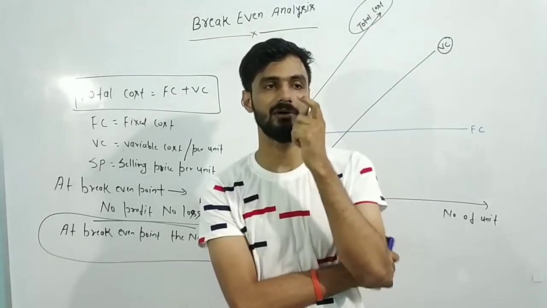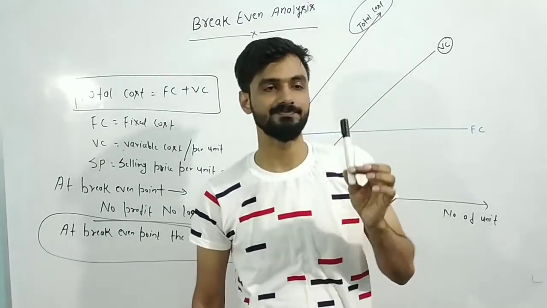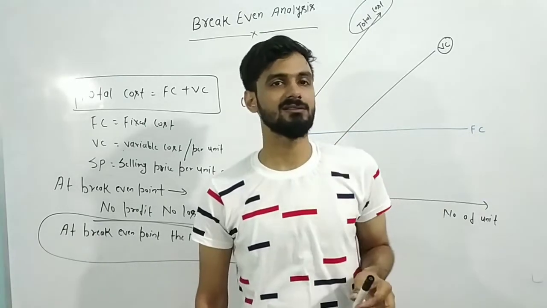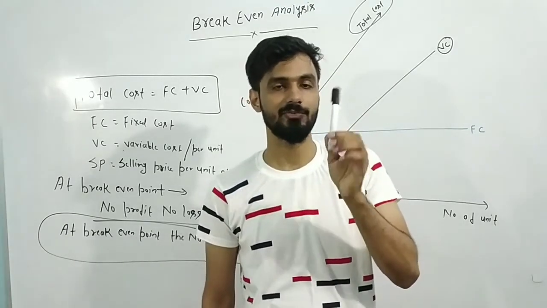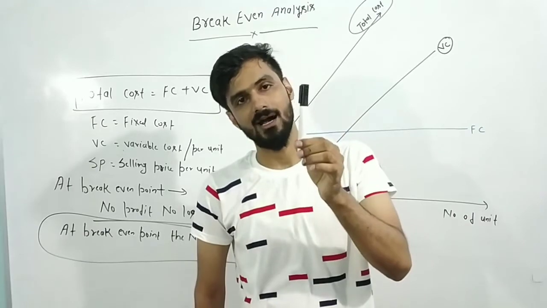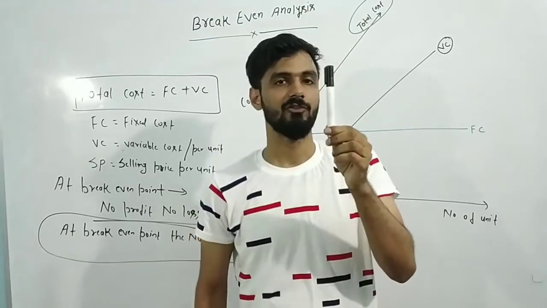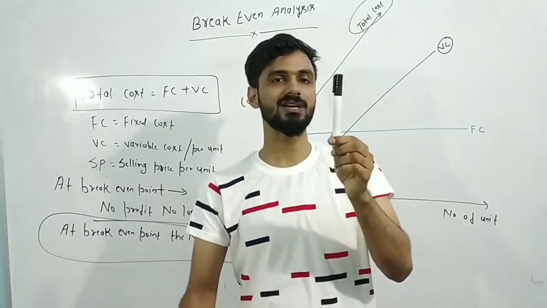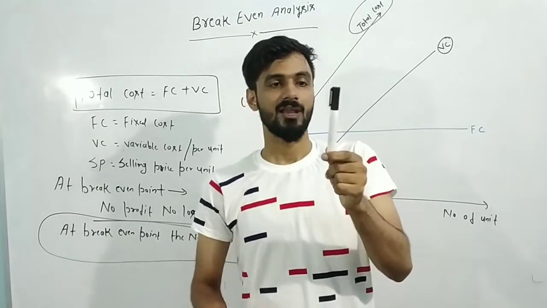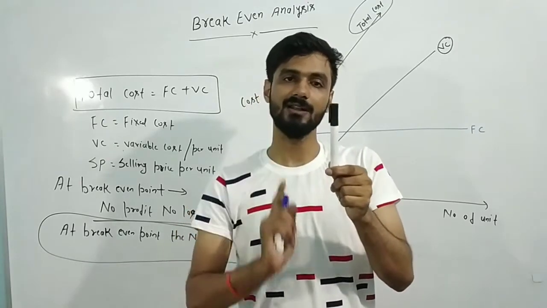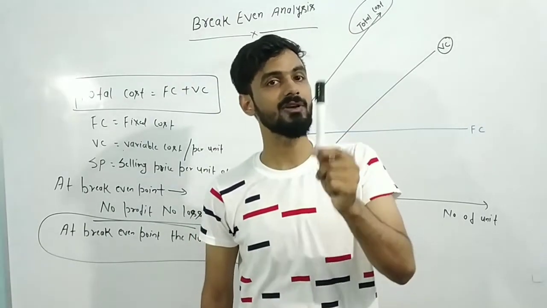I am going to help you understand with the help of a simple example. Just understand, we have started production of this sketch pen, and you have invested 1000 rupees for the production of 1000 sketch pens. Now understand, you are selling this sketch pen for 10 rupees per pen. So if you are selling 100 pens, then you will be earning 1000 rupees. Now you have sold 100 pens and earned the 1000 rupees that you invested. So this 100 pens will be the break even point for your organization.